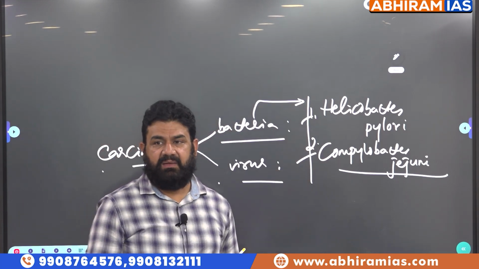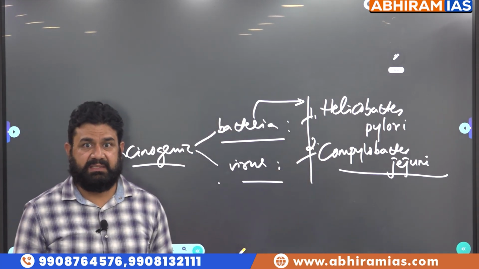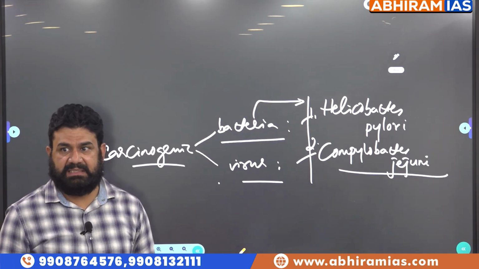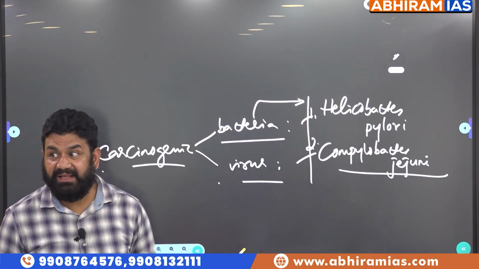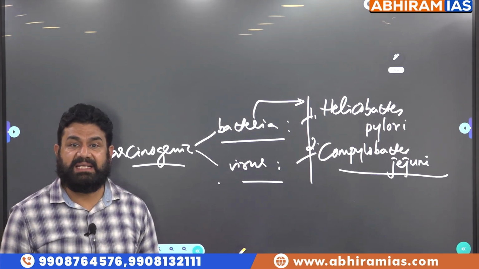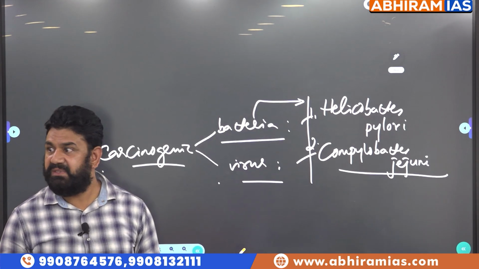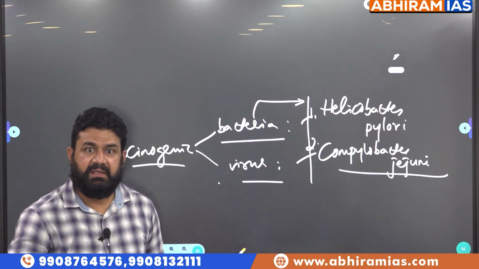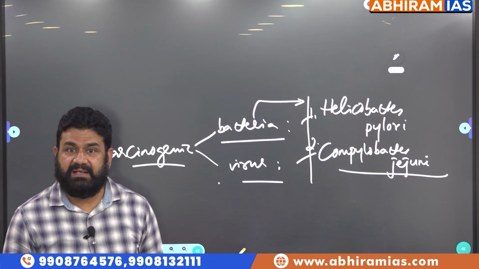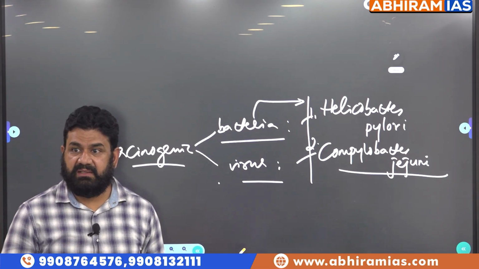Carcinogenic bacteria. What about carcinogenic viruses? For example, Epstein-Barr virus. And then human papilloma virus. Heard about this, especially women? Yes. There is an HPV vaccine, for the virus which causes cancer of the cervix of the uterus.